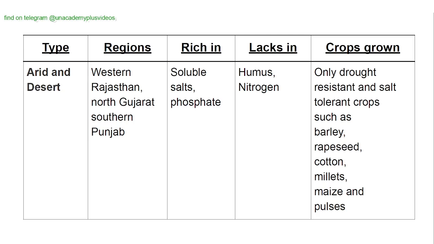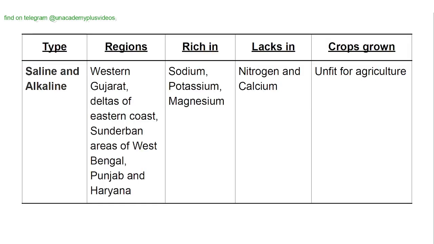Arid and desert type of soil. They are found in the regions of western Rajasthan, north Gujarat, southern Punjab. They are rich in soluble salts and phosphate. They lack humus and nitrogen. Crops grown are only drought resistant and salt tolerant crops such as barley, rapeseed, cotton, millets, maize and pulses.